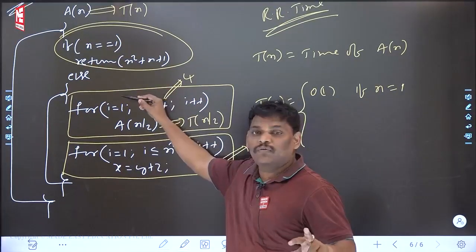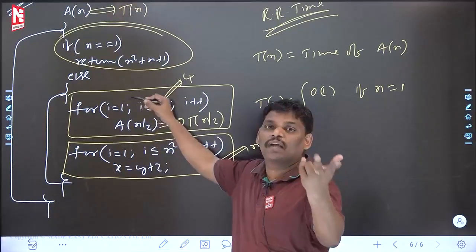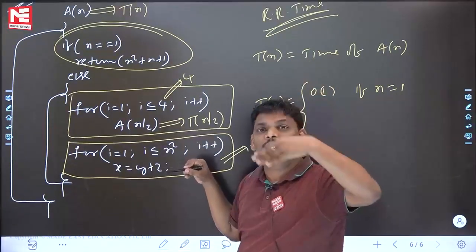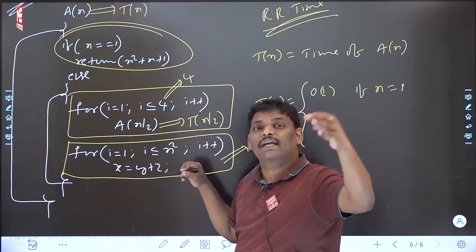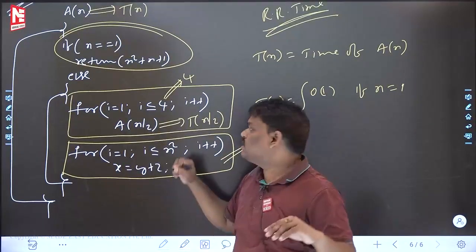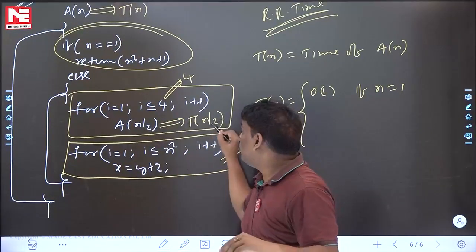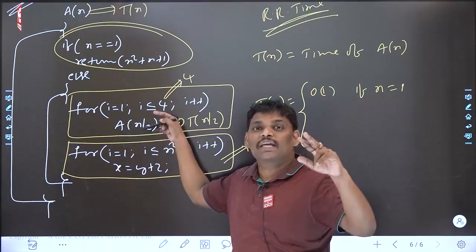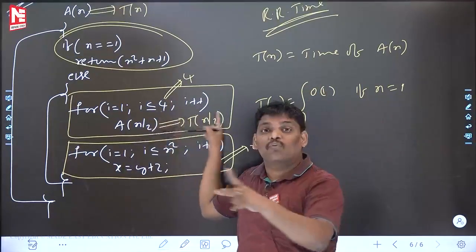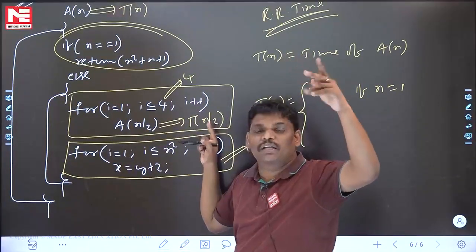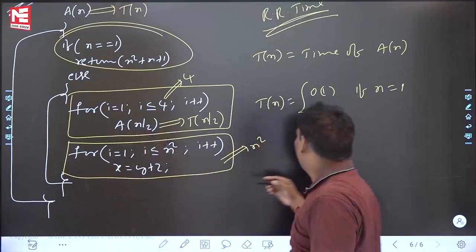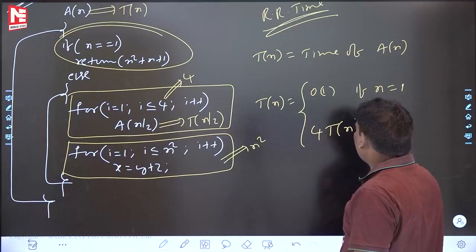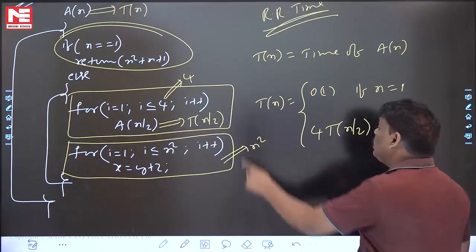But for every i value, it is A(n/2). What is the meaning? It is A(n/2) four times. Instead of writing A(n/2), A(n/2), A(n/2) four times, they kept it inside a loop. So it is not one T(n/2), it is 4T(n/2), because here four function calls are there. They wrote it intelligently. Please be careful. So what is the else part? A(n/2) four times, so 4T(n/2). If there were two calls, it would be 2T(n/2) as in the previous problem; now here it is four times.